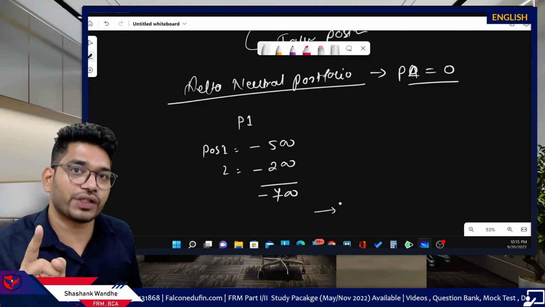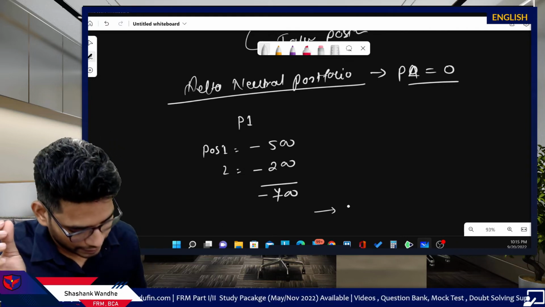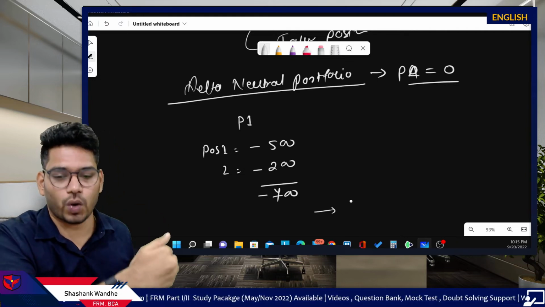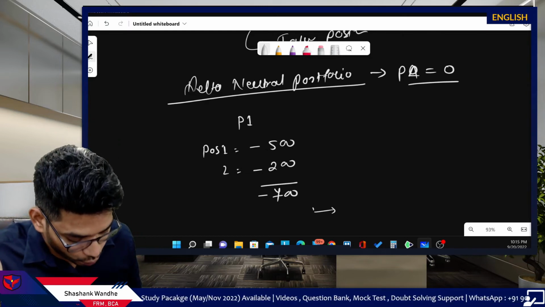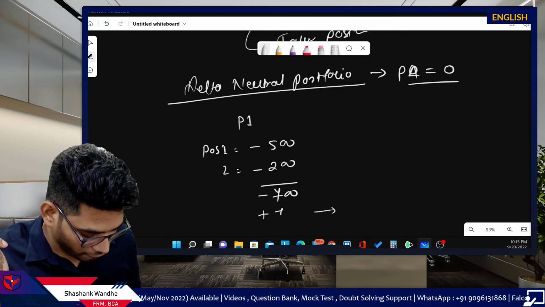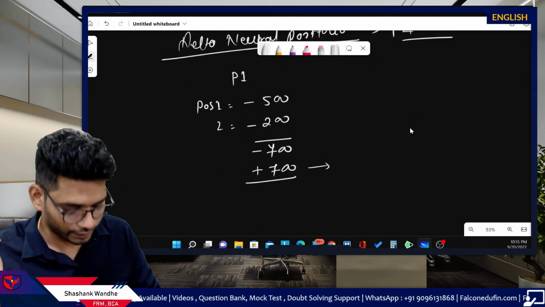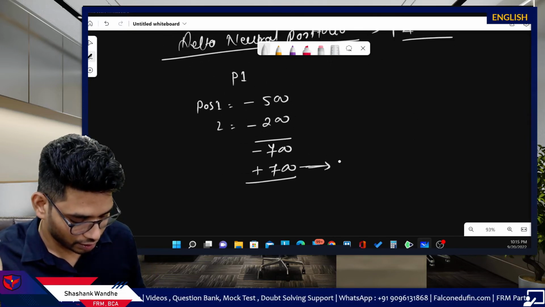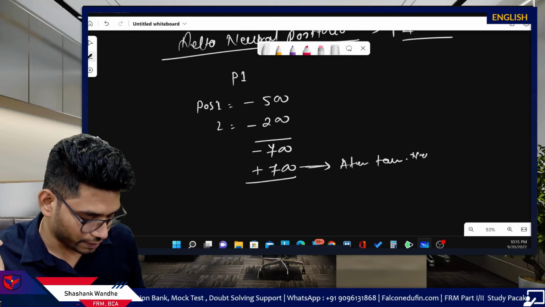I will take position in some securities, it can be anything, we will discuss what type of securities we can use, which will bring the delta of plus 700 in this portfolio. This is after taking the new position.